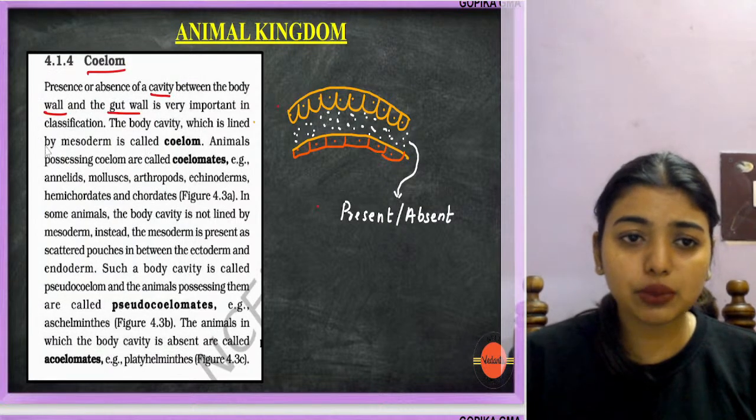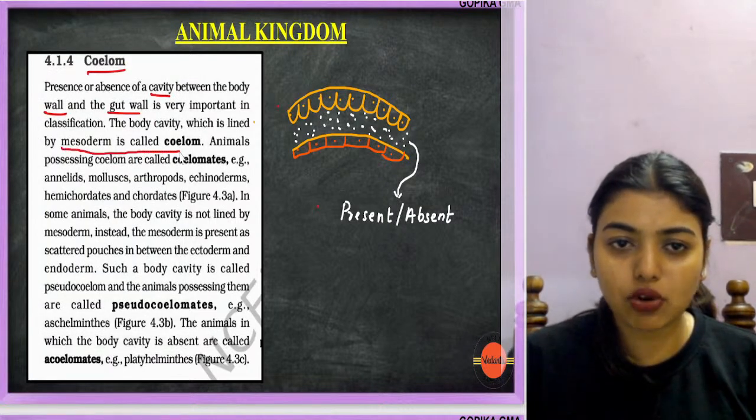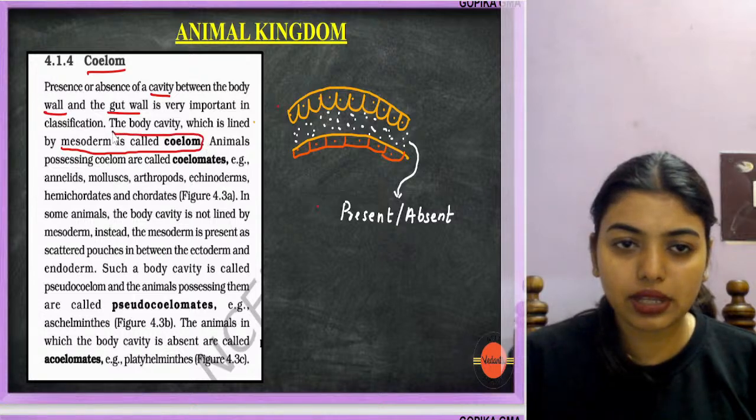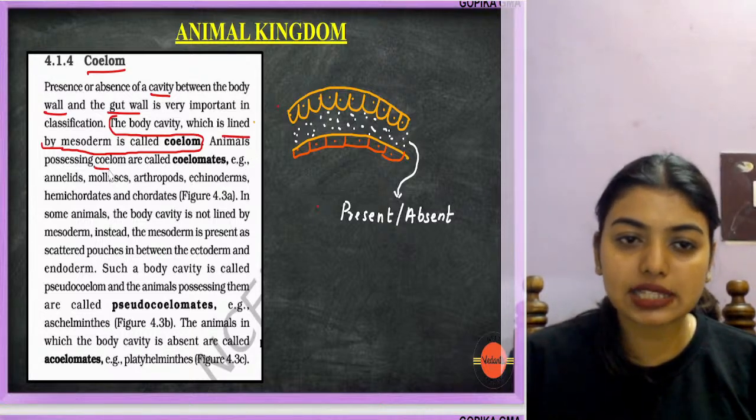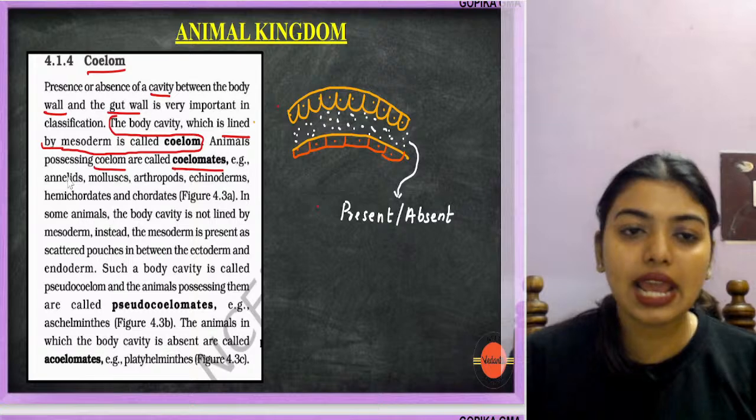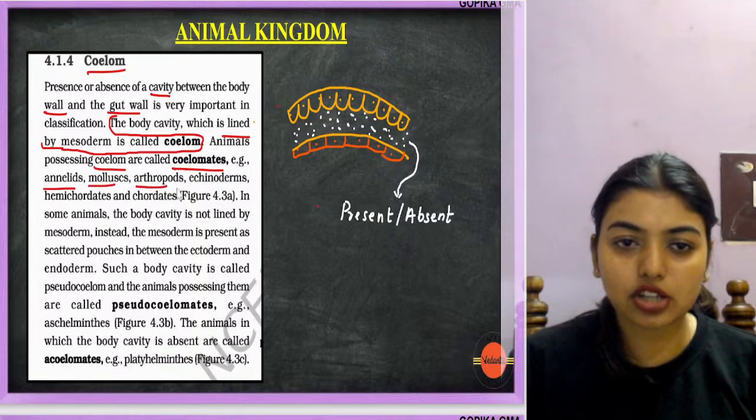The body cavity which is lined by mesoderm is called coelom. Animals possessing coelom are called coelomate. Example: annelids, mollusks, arthropods, echinoderms, hemichordata, chordata.